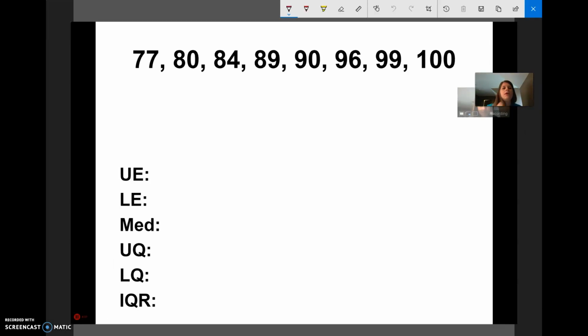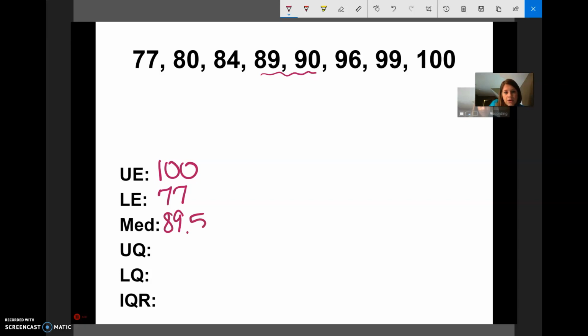All right, so my upper extreme, remember, is my largest number. So that's 100. My lower extreme is the smallest, 77. My median, so I'm given 1, 2, 3, 4, 5, 6, 7, 8. That means I'm going to have 2 numbers in the middle, which is going to be my 4th and 5th number right here. So when it comes down to 2 numbers, we have to find the average of those. Well, this one's easy. It's going to be the middle between 89 and 90. So if I add those together and divide by 2, or I can just use common sense, it's going to be 89.5.